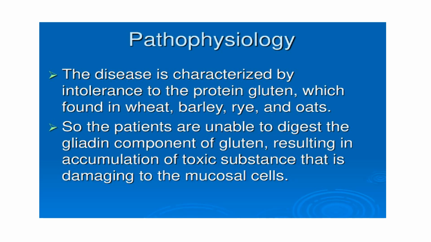When we come to pathophysiology, the disease, as we said, is characterized by intolerance to the protein gluten, which is found in wheat, barley, rye, and oat. So the patients are unable to digest the gliadin component of the gluten, resulting in accumulation of toxic substances that damage the mucosal cell. And as we have discussed, the cell-mediated mechanism usually plays a key role in the induction of mucosal damage.